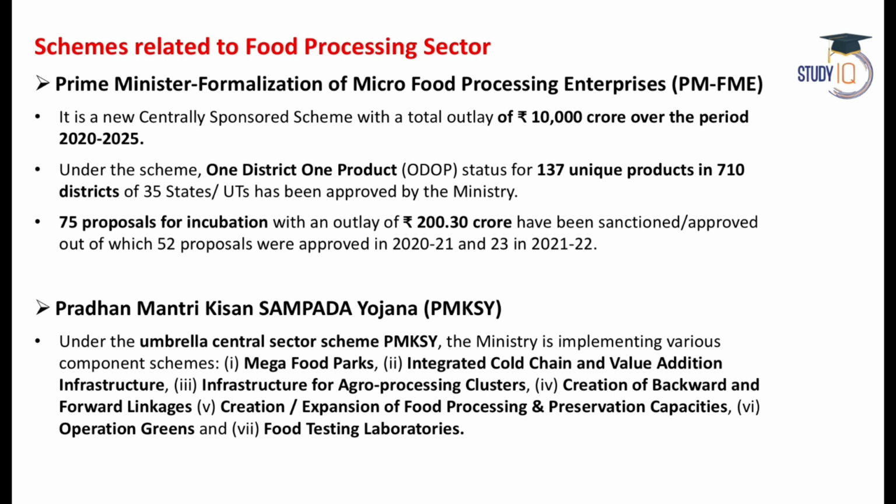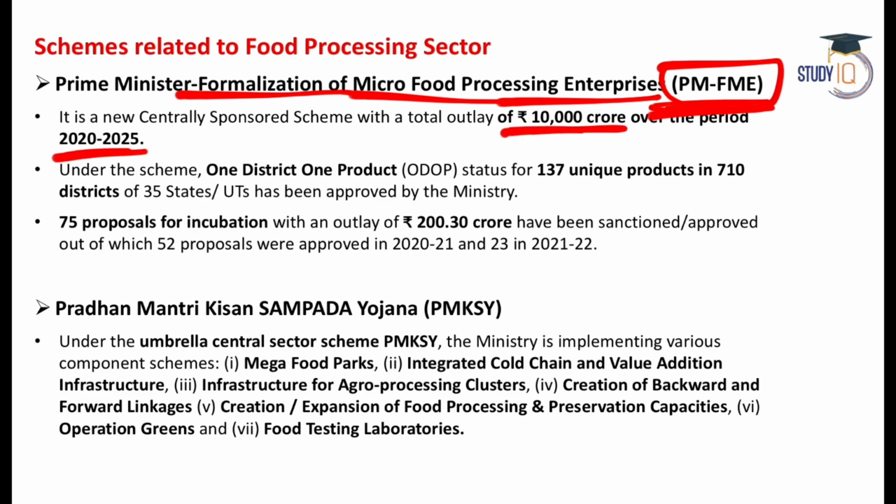Now there are some schemes also. For example, the formalization of micro food processing enterprises, the PMFME scheme. This scheme was started to create new branded products and increase food processing in India, and a lot of new brands have been created under the PMFME scheme. The total outlay is 10,000 crore for this 5-year period.